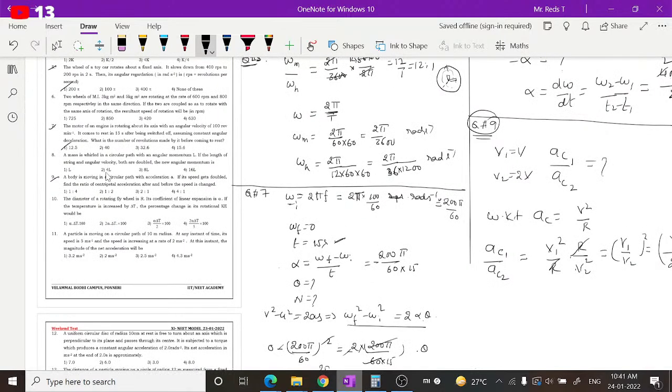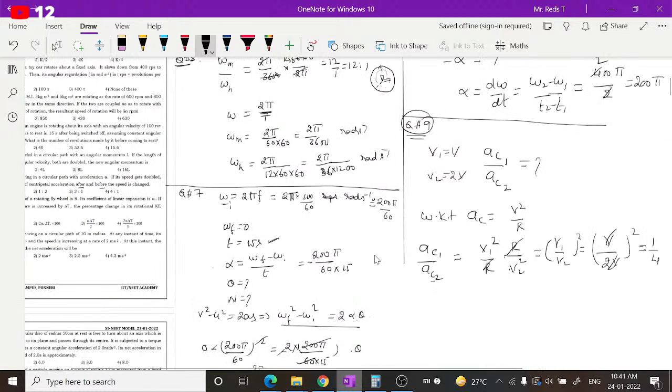So which one is right? Is it 1 is to 4? Or first to second, or second to first, you are asked to find the ratio. That is also very important. You have to observe carefully: the ratio of centripetal accelerations after and before. After is ac2, before is ac1. We have found before and after is 1 by 4. So after to before is ac2 by ac1, which is 4 by 1, that is 4 is to 1. You have to observe the question carefully, guys. This is how you have to find the value.